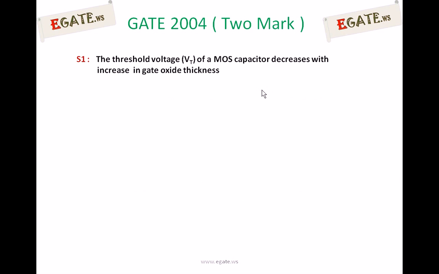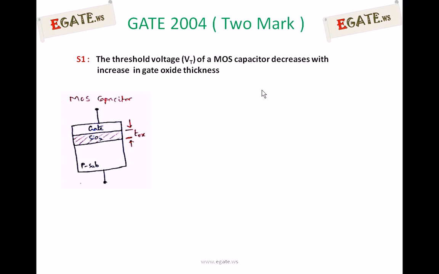First look at statement 1. The threshold voltage of a MOS capacitor decreases with increase in gate oxide thickness. If gate oxide thickness increases, does the threshold voltage reduce, whether it is true or false? First we will see how a MOS capacitor is formed. A simple MOS capacitor is formed with gate, silicon dioxide and substrate.